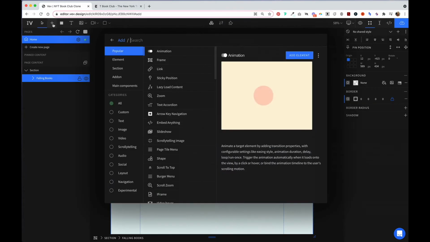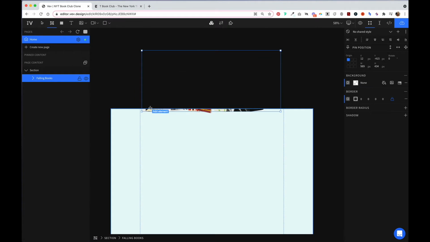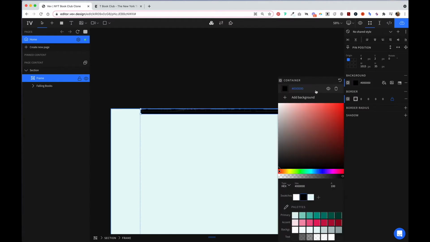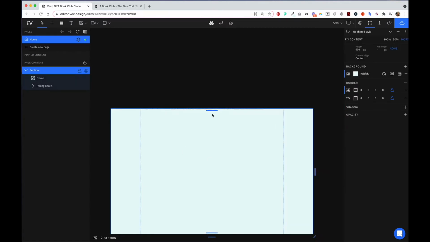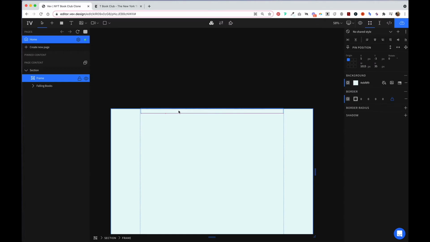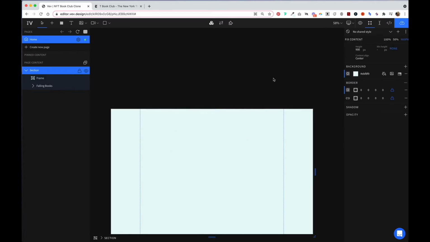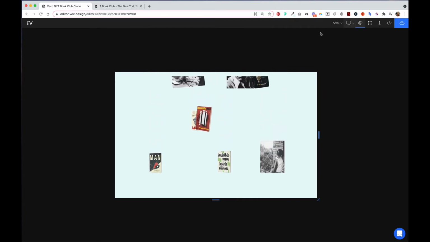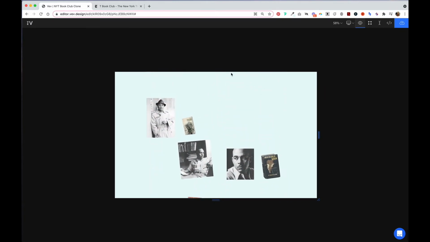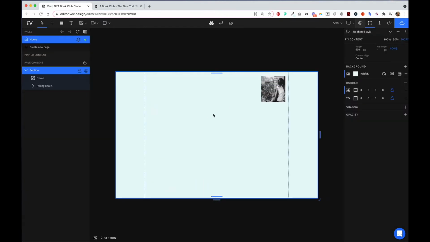So we will add a frame and we're just going to have it across here and give it a color of that background. We'll just move it up a little bit. And now let's preview again. So that looks a little cleaner than what we had before. So now let's go ahead and add that New York Times Book Club title here.